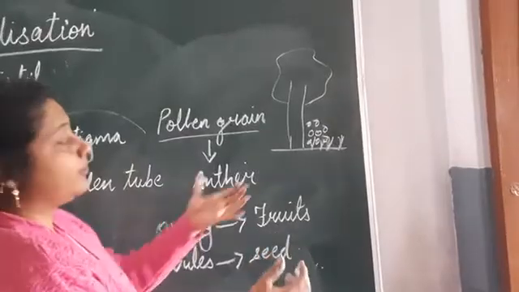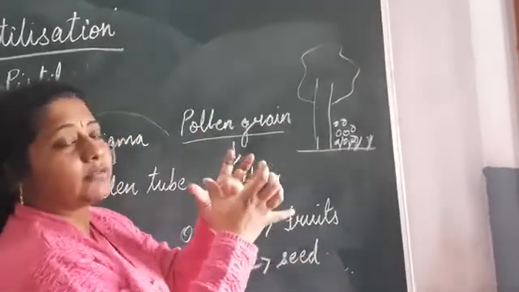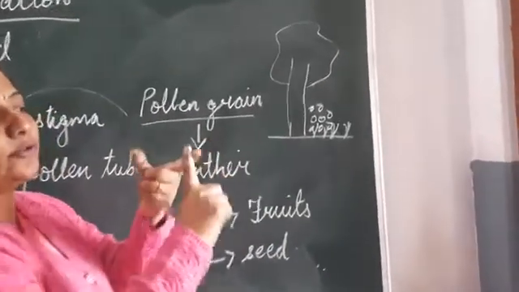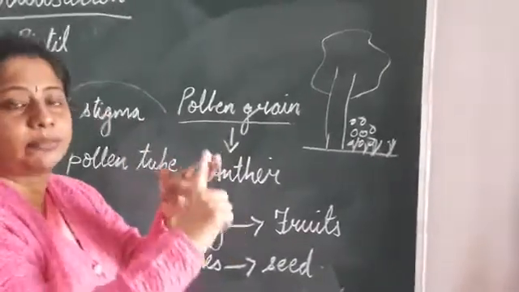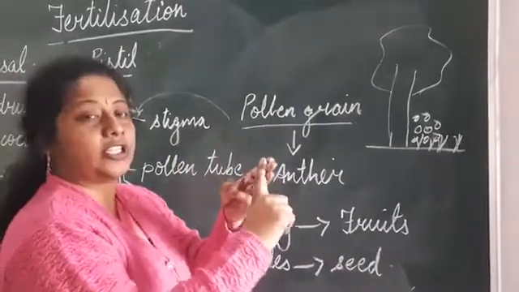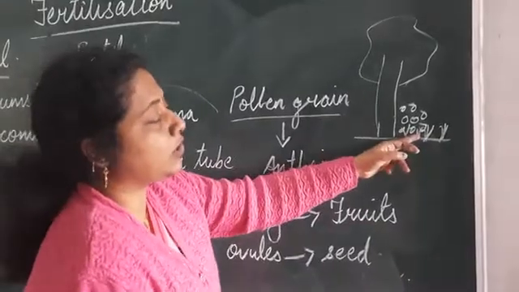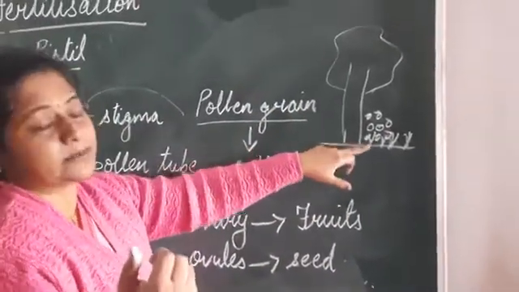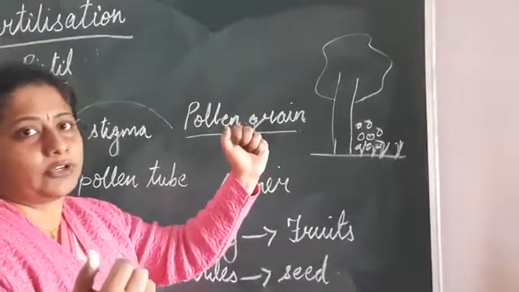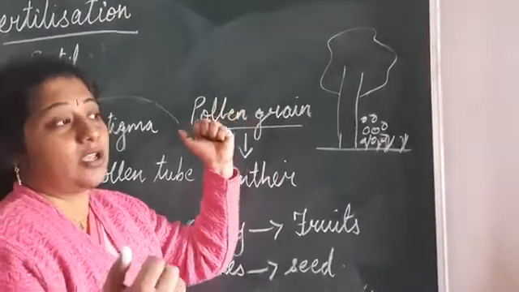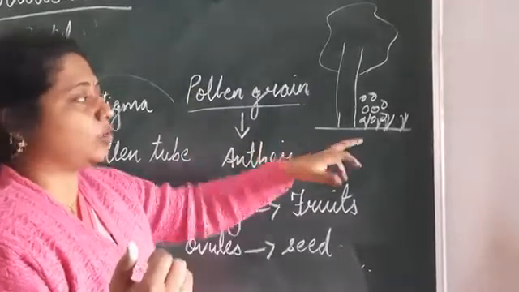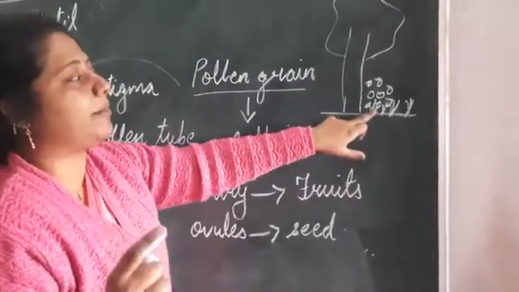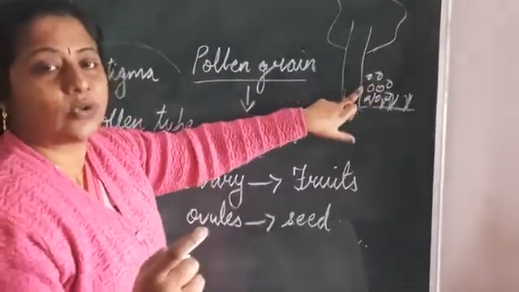You all know, children, when there are so many people together, what will happen? Competition for food, competition for shelter, competition for water, minerals, everything. So the one who is the strongest will survive, and all the remaining seeds will die.